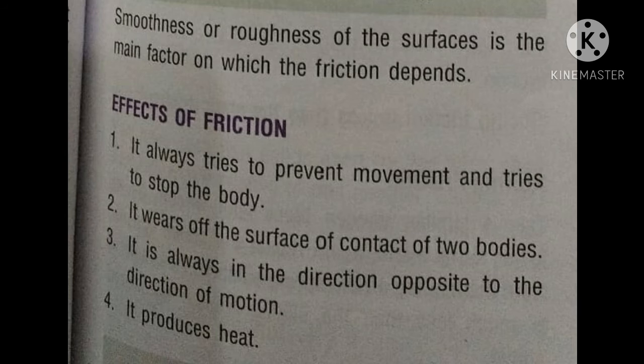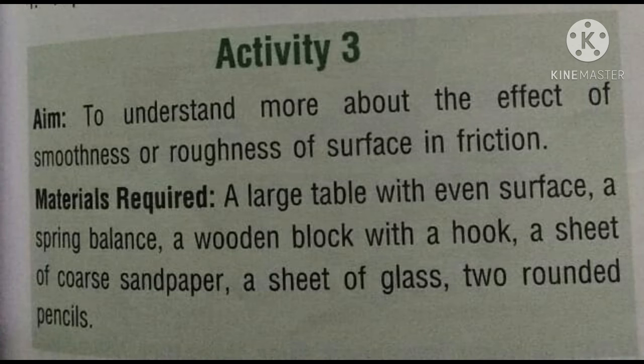Now, effects of friction. First point: it always tries to prevent movement and tries to stop the body. Second, it wears off the surfaces of contact of two bodies. Third point: it is always in the direction opposite to the direction of motion. Fourth point: it produces heat. Friction produces heat.